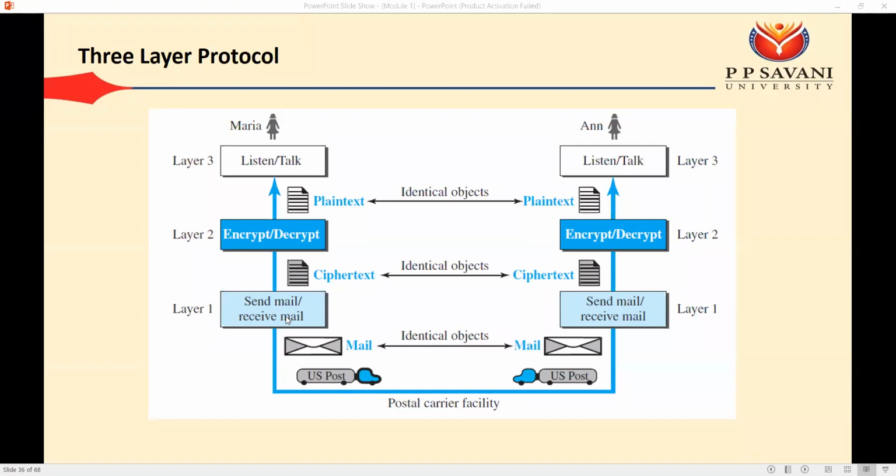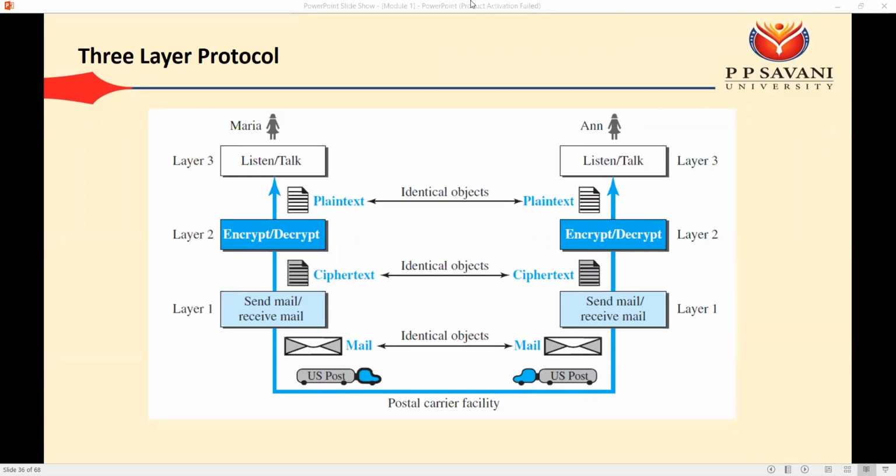On layer 1, what you can do is go to the post office and send that letter. Here we have taken two entities, Maria and N. This person N can go to the post office and receive his envelope. So this mail is sent through the post office truck, or we can say the post office car, which takes your mail from the sender to the receiver, from the sending post office to the receiving post office. So we require this one medium.